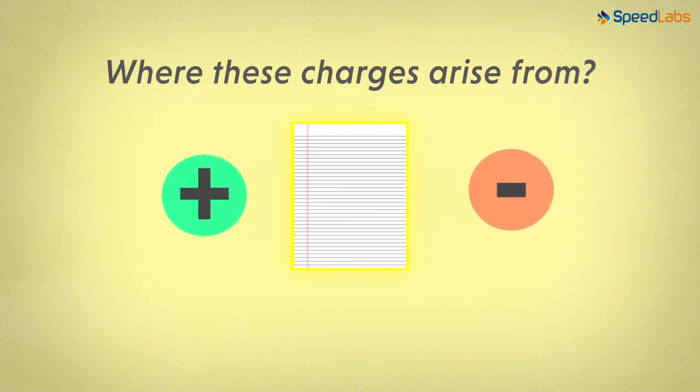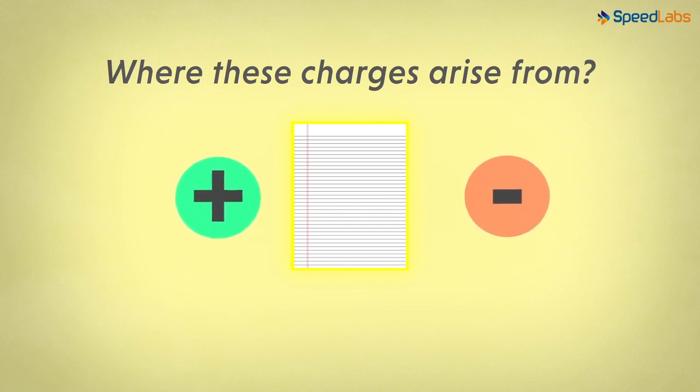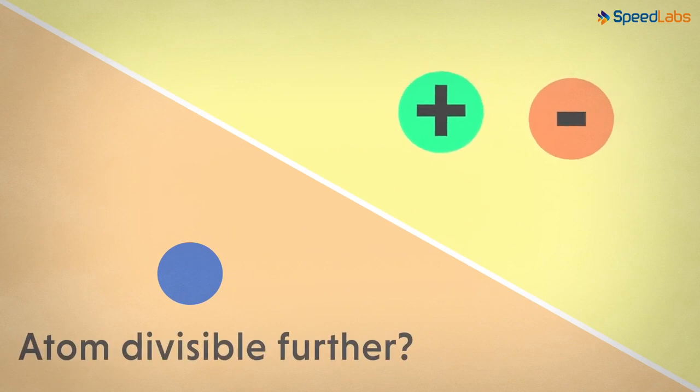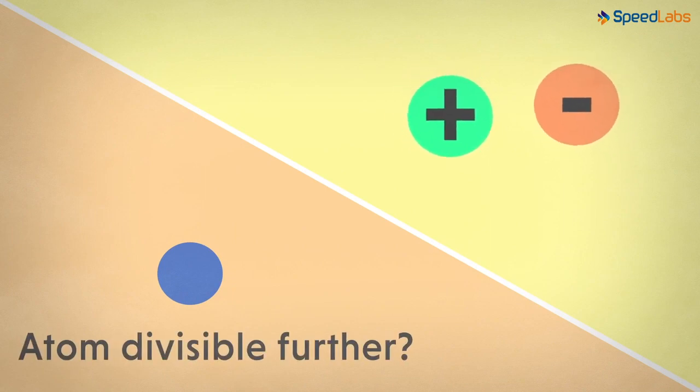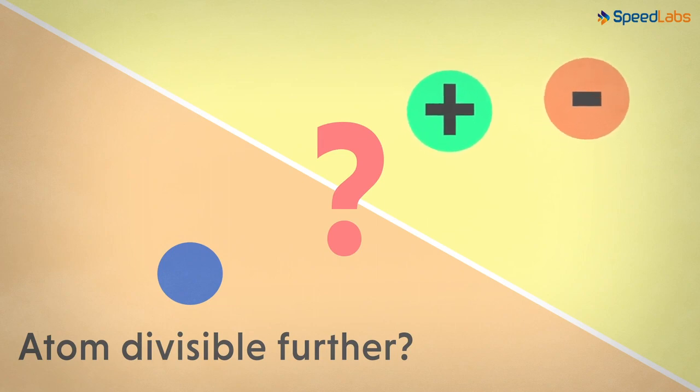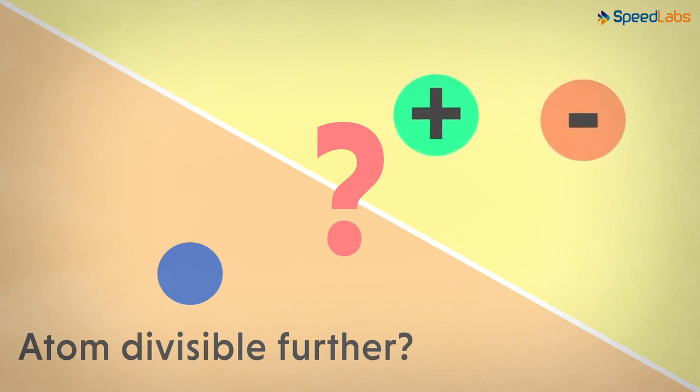Well, the answer lies in our basic question. Yes, the answer lies in the question whether atoms are further divisible or not. Wait a second, what have charges got to do with the divisibility of atoms? Let us understand this concept in a very simple way.